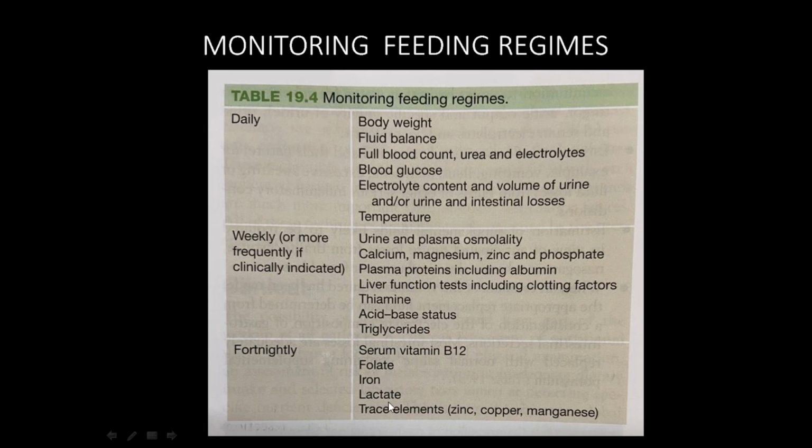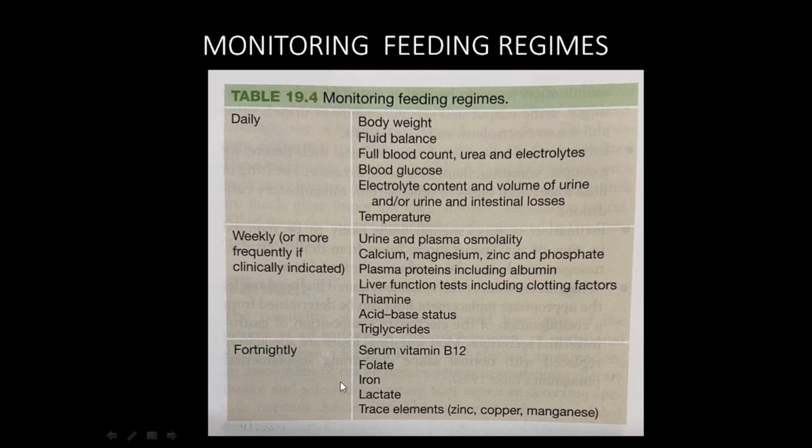But iron, folate, vitamin B12, lactate, yes, we will send depending upon the patient's condition. For example, if the patient has undergone some intestinal resection, the terminal ileum is very, very important for vitamin B12 absorption. So in such a patient, you will send for vitamin B12.